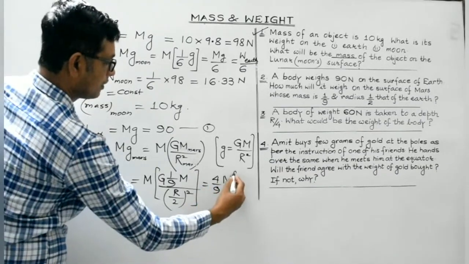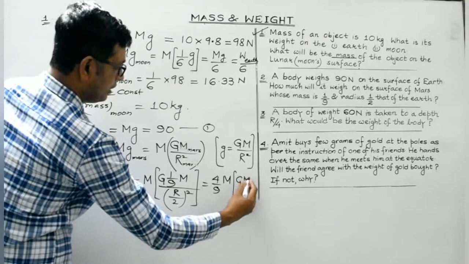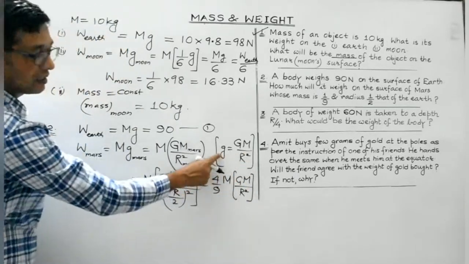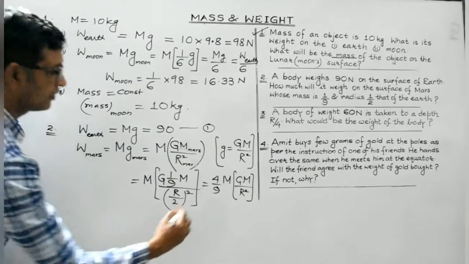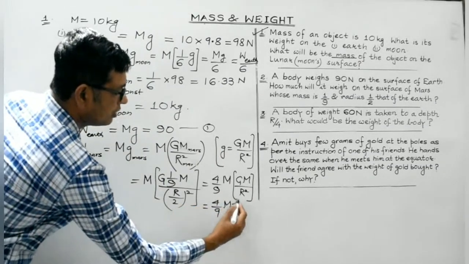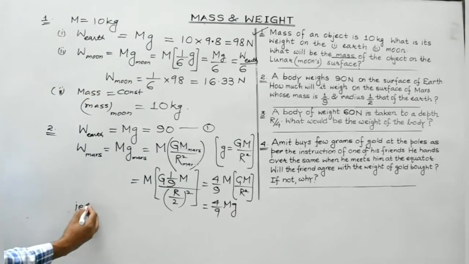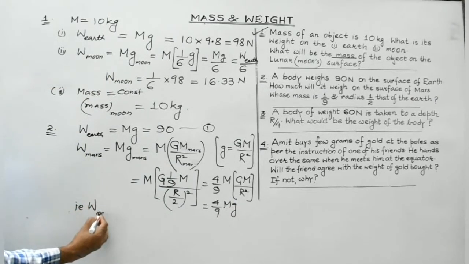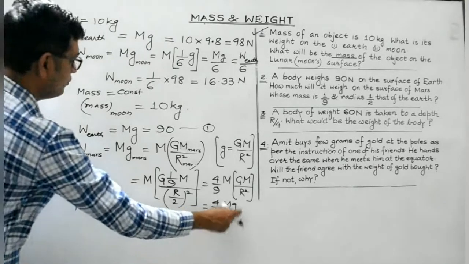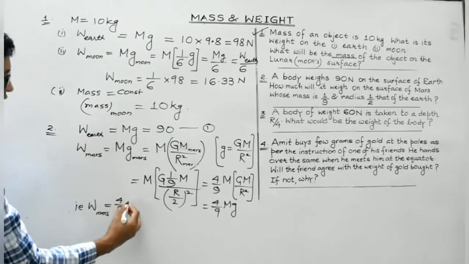M, and then we get GM divided by r square. GM by r square, that's the value of acceleration due to gravity on the Earth's surface. So what we get is 4 by 9 of mg. That is, weight of the body on the Mars is equal to 4 by 9 times mg. It is the weight of the body on the Earth.